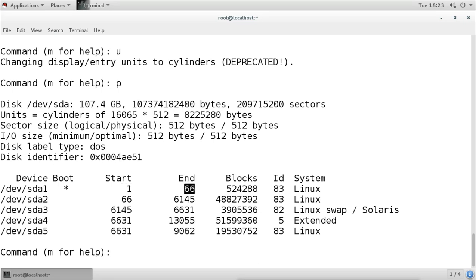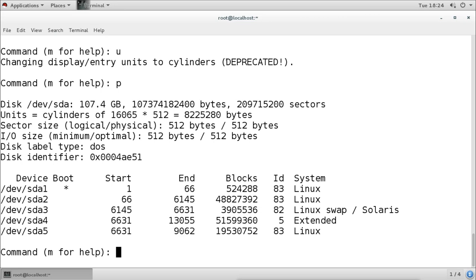The second starts after 66 and ends on this. Then the third starts here and ends on this. And the fourth one, which is extended, starts from here and uses the whole remaining cylinders. And under that extended partition, it starts the fifth one. This is the display entry unit in cylinders, but it is also deprecated.